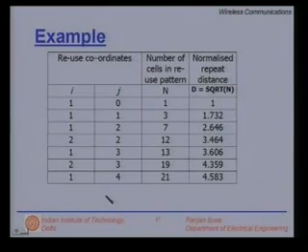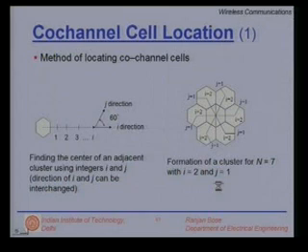In fact, if we look at a table for integer values of i and j, we come up with this: 1, 3, 4, 7, 12 and so on and so forth. And if you calculate the reuse distance in terms of the normalized radius, you get a certain figure. This will tell you how far your co-channel cells must be and whether you can tolerate the interference.